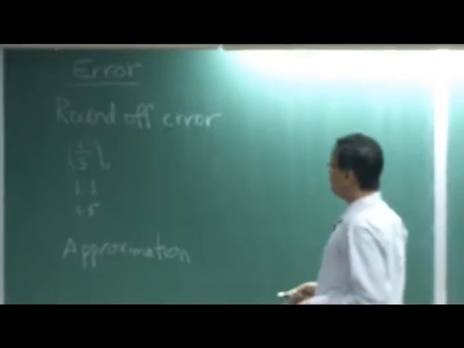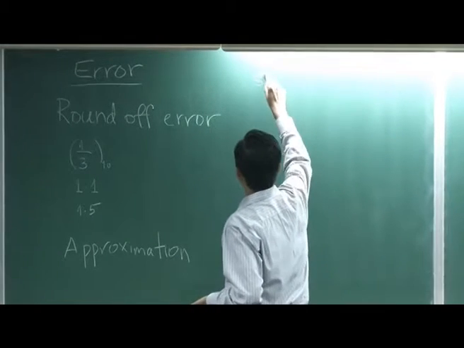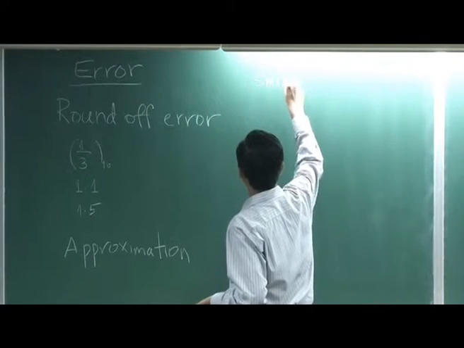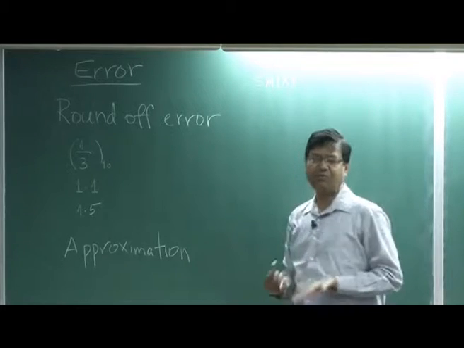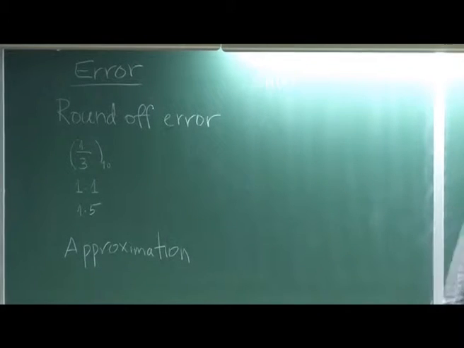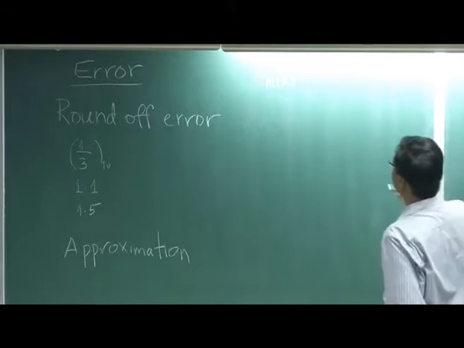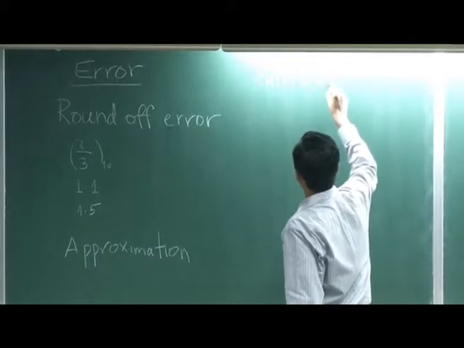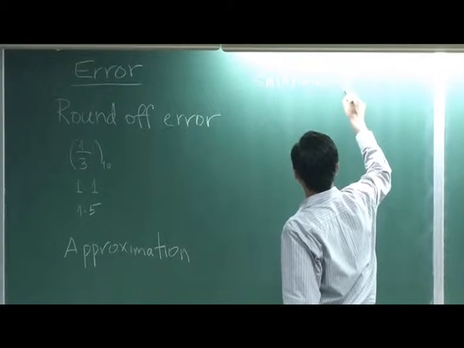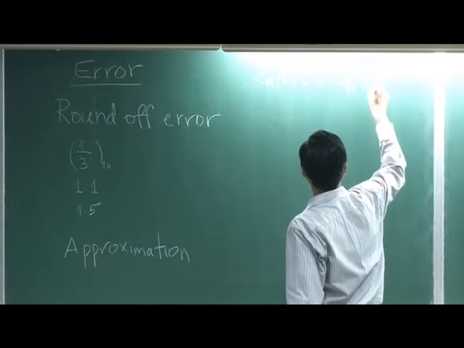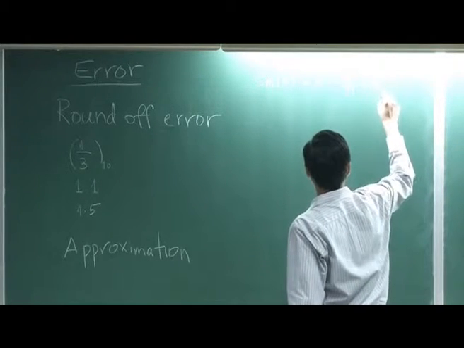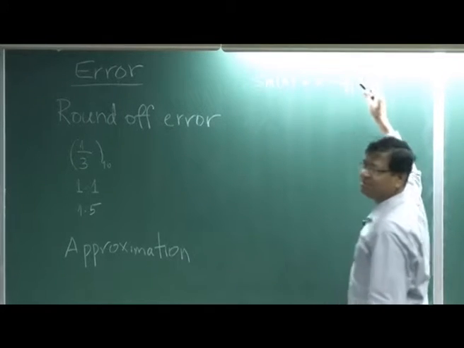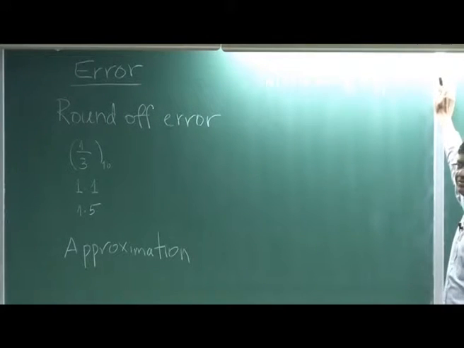The example I am going to give you: we want to compute sin of x, where x is some floating point number. Then how does the computer compute this? By series. But again, I cannot compute all terms of the series, right? So I need to truncate.